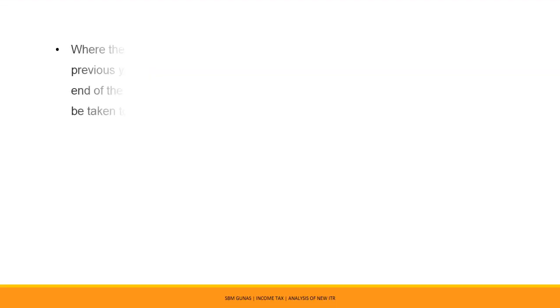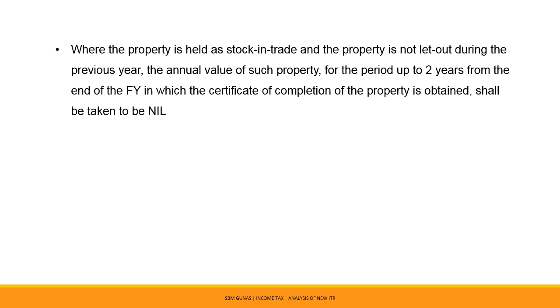As per Section 23(5) of the Income Tax Act, where the property consisting of any building or land appertaining thereto is held as stock in trade, and the property or any part of the property is not let out during the whole or any part of the previous year, the annual value of such property or part of the property for the period up to 2 years from the end of the financial year in which the certificate of completion of the construction of the property is obtained from the competent authority shall be taken to be nil.